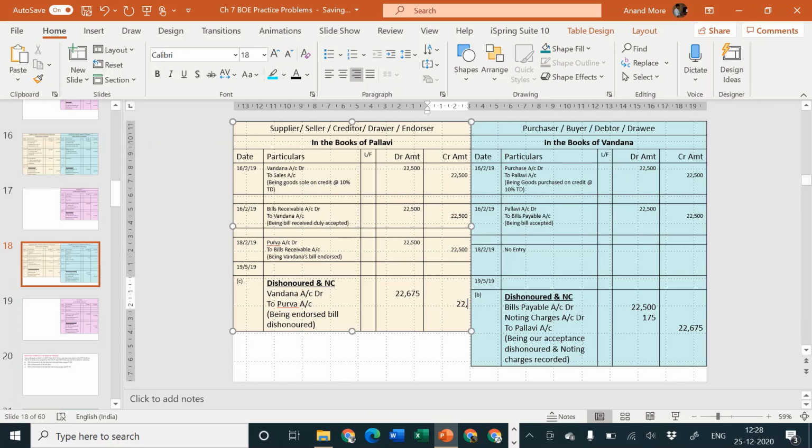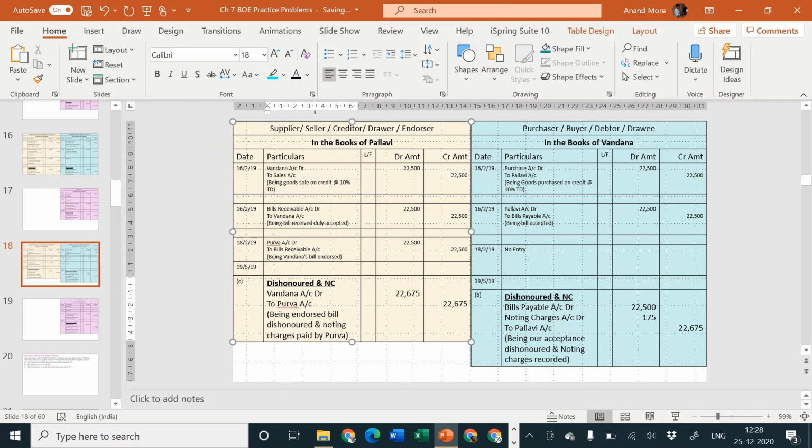Now at present no cash is getting out of the pocket of Pallavi. At present no cash is coming in the pocket of Pallavi. At present no noting charges are on her shoulder. Only thing is that she will recover not only 22,500, she will recover 175 rupees extra from Vandana, and entire amount of this 22,500 plus 175 she will pay to Purva.